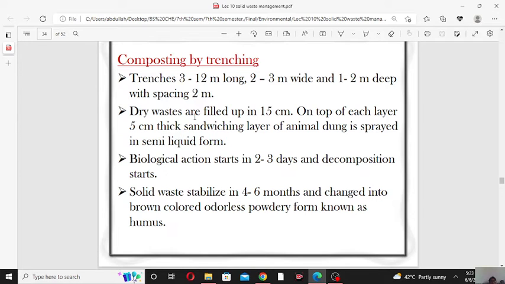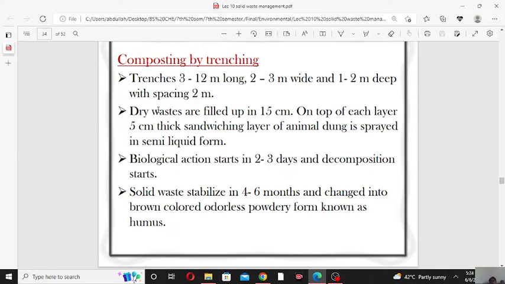The dry waste is filled up to 15 centimeters. On top of each layer, a 5 centimeter thick sandwiching layer of animal dung is spread in semi-liquid form. So after trenching, we put the dry waste in the trenches up to 15 centimeters, and above the dry waste we put a layer of animal dung in semi-liquid form.